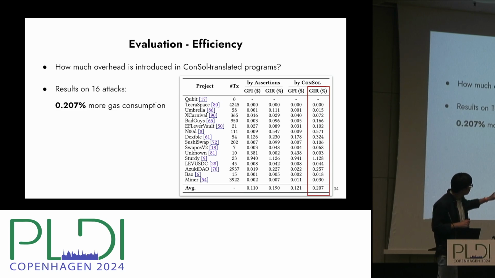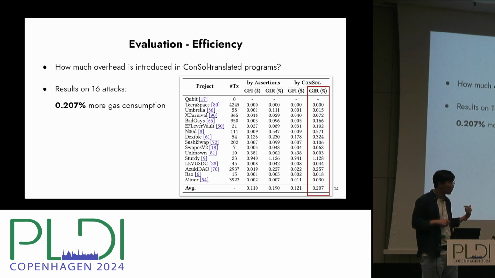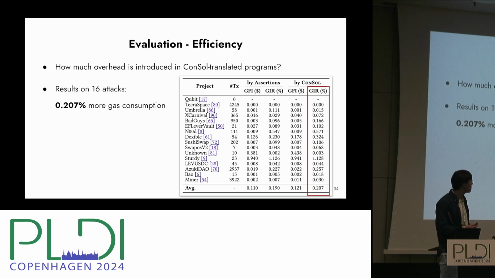The numbers on the right are the additional gas introduced compared with low-level assertions. On average, it's less than around 0.2% of additional gas, which is a marginal number and doesn't really affect any business purpose.